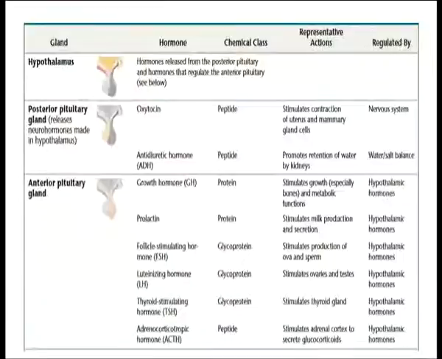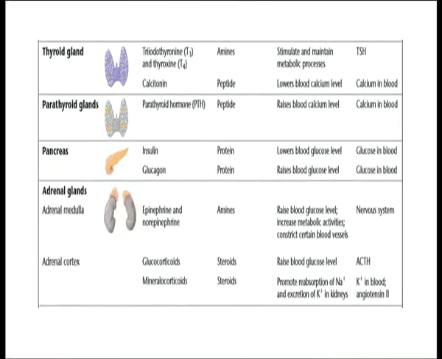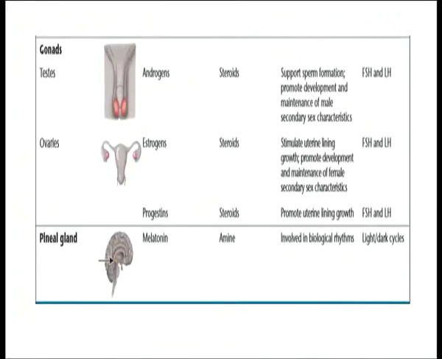So these are the number of glands, learners, that we learned today. It includes the pituitary gland, the hypothalamus, the pituitary containing the anterior pituitary and the posterior pituitary, thyroid gland, parathyroid gland, thymus, adrenal gland, divided into the adrenal cortex and the adrenal medulla, and also the gonad hormones secreted by the male and female organs, and the pineal gland, which is also important.